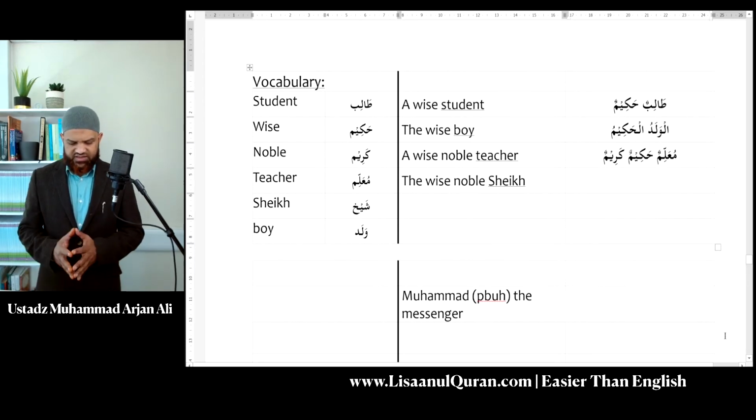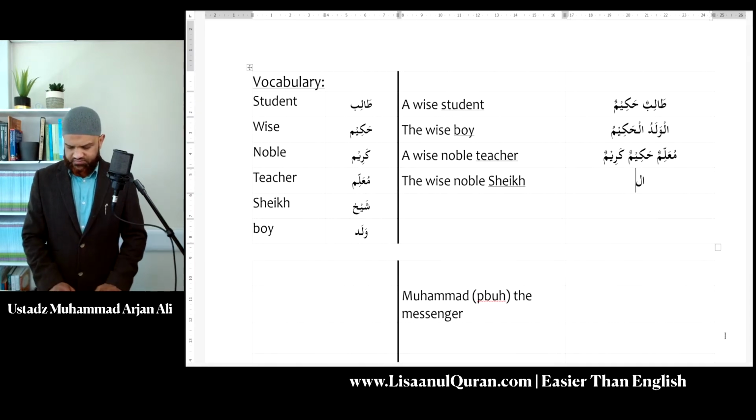So we also have lastly the wise, noble sheikh. Now this is the sheikh, so it should be ash-shaykhu. And then we have two descriptions. Now because the description needs to match, I'll put al.